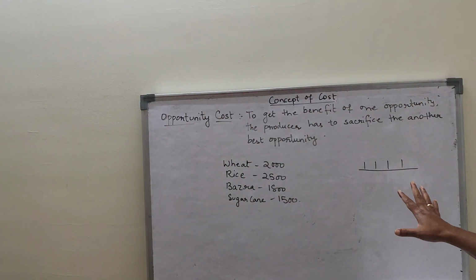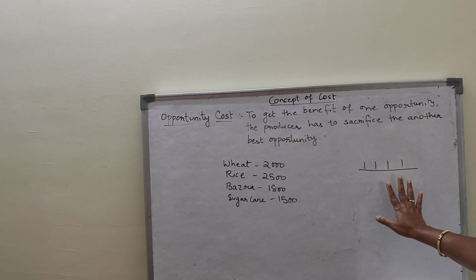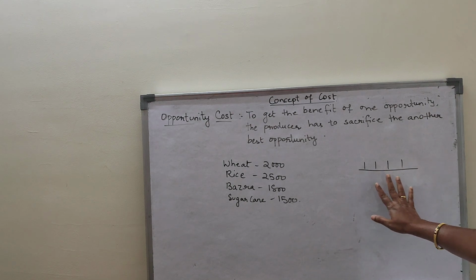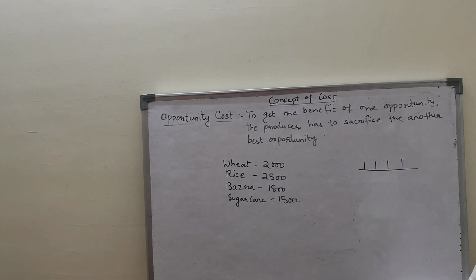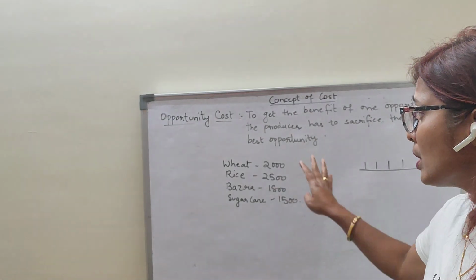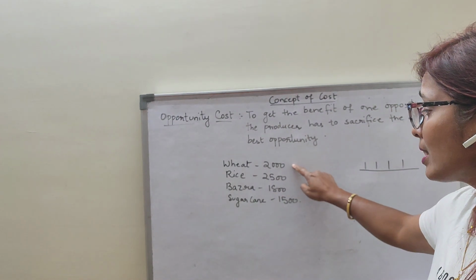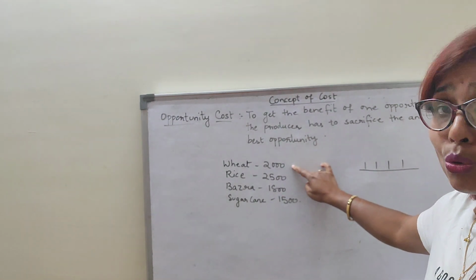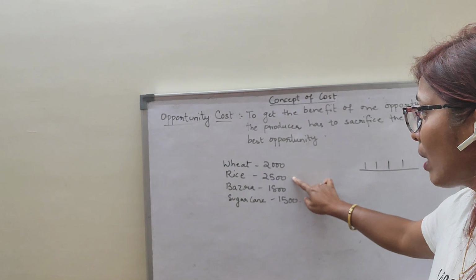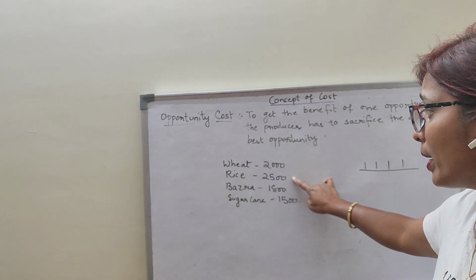He has a piece of land and has the option of producing these 4 crops on it. He saw the market value of these 4 crops. For one sack of wheat, the market value is 2000. For one sack of rice, the market value is 2500.